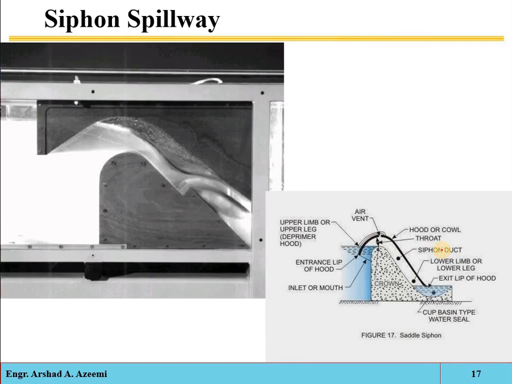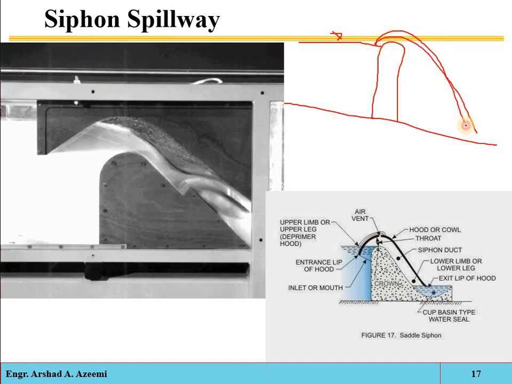Siphon spillways are another type of safe, controlled disposal of the extra amount of water. For example, this is the river, and here you have constructed a barrier or a dam structure. When the water level rises to the maximum limit and is disposed of over the structure, through an overflow channel, it is just called a spillway. But if a tube or conduit is constructed inside this barrier and the water is discharged in this manner, then it is called a siphon spillway.